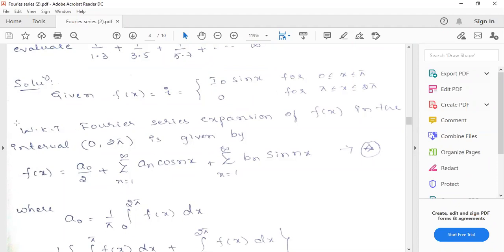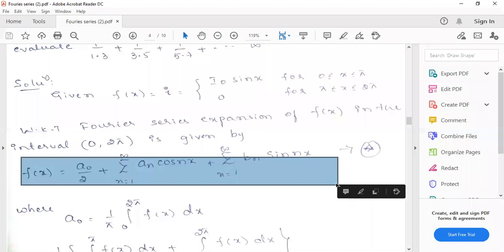Now, we know that the Fourier series expansion of f of x in the interval 0 to 2 pi is given by f of x equals a naught by 2 plus summation n equals 1 to infinity a n cos n x plus summation n equals 1 to infinity b n sin n x. Call this equation star. Now we have to find a naught, a n, b n. Once you find the values of a naught, a n, b n and substitute them in equation star, you will get the required Fourier series expansion of the given function I.